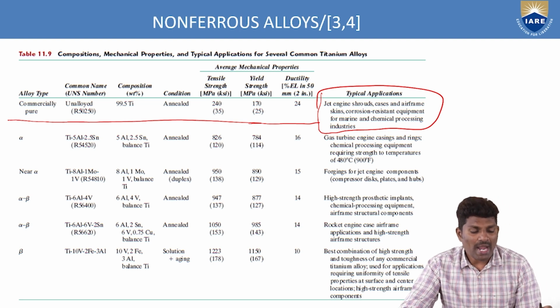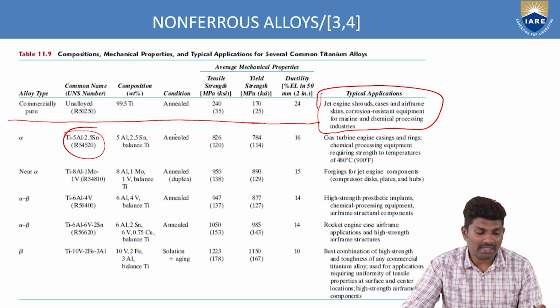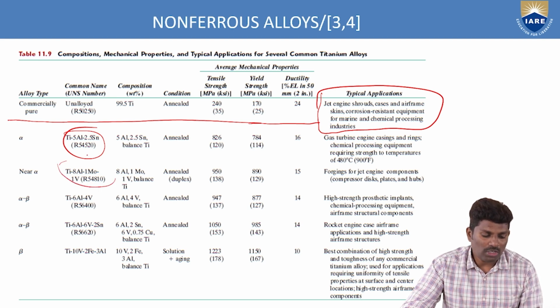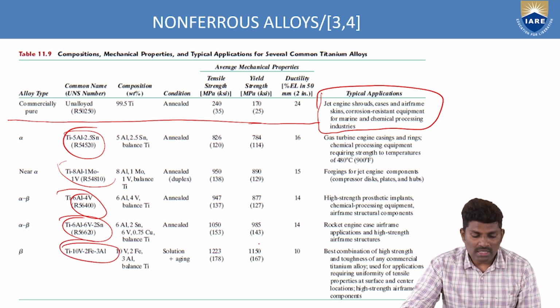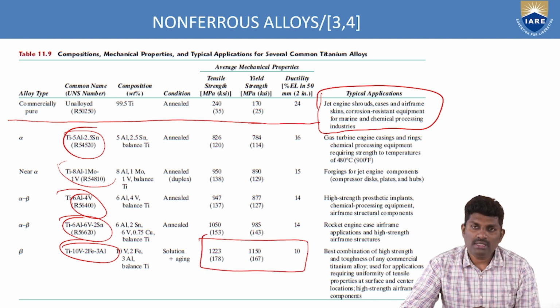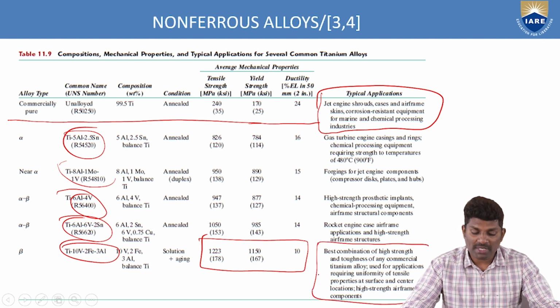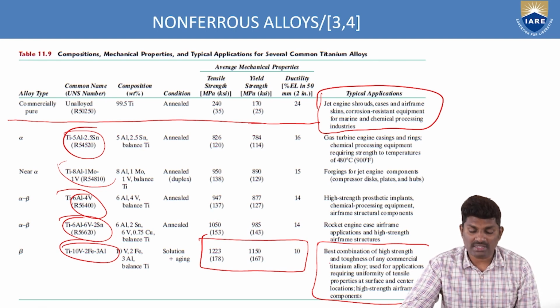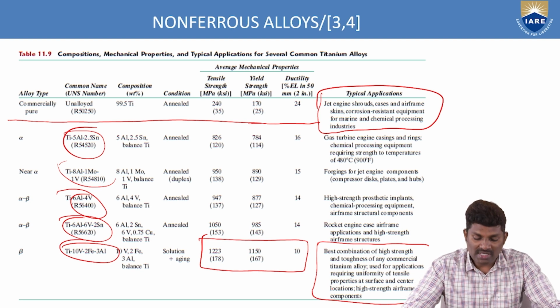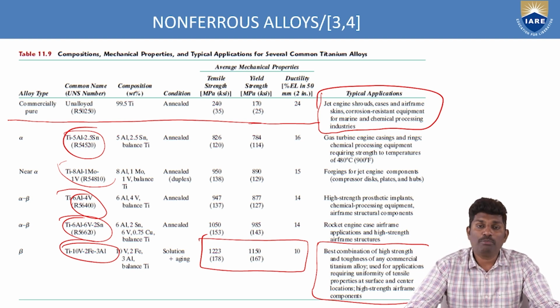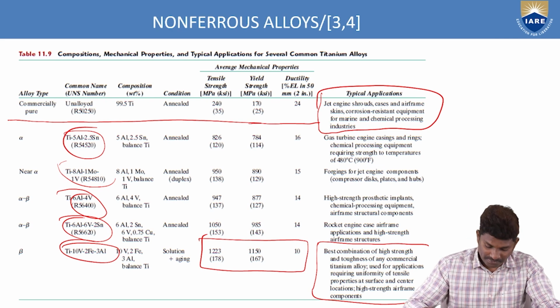Now slowly if you add some of the other things to the titanium, like tin or molybdenum, these types of compositions, slowly it is increasing the properties of the tensile strength, yield strength as well as the ductility. Because of this increase in the properties, the applications change to the best combination of high strength and toughness, for commercial titanium alloys used for applications requiring uniform tensile properties in surface and center locations. So these are some of the applications of pure titanium as well as alloyed titanium.